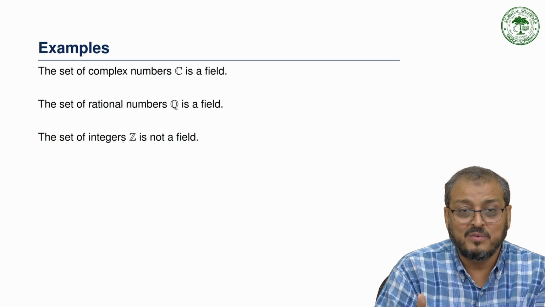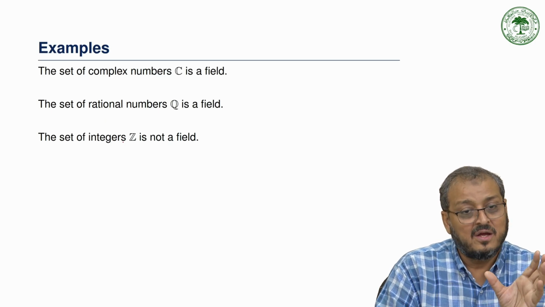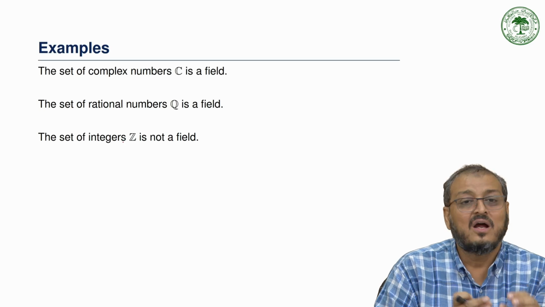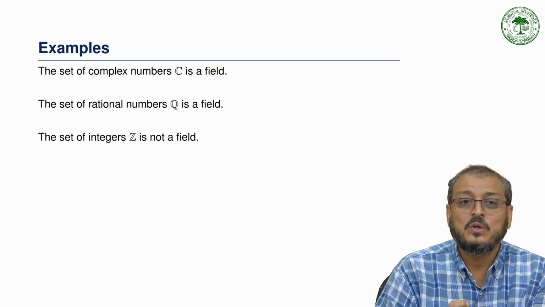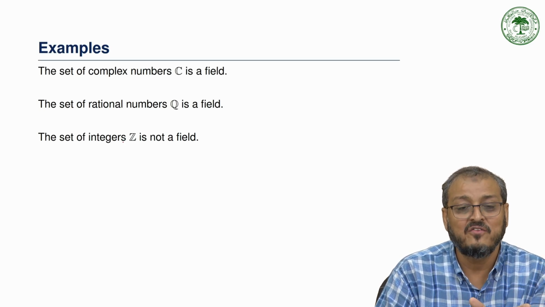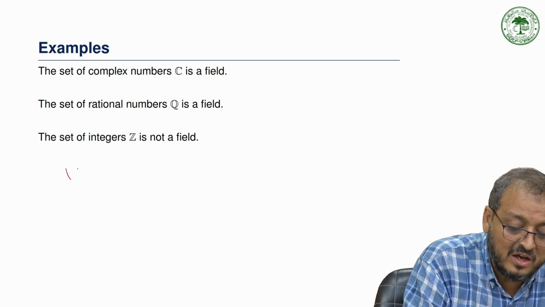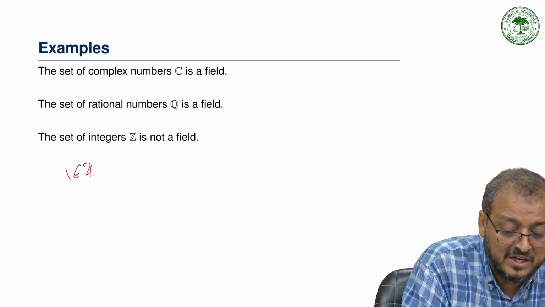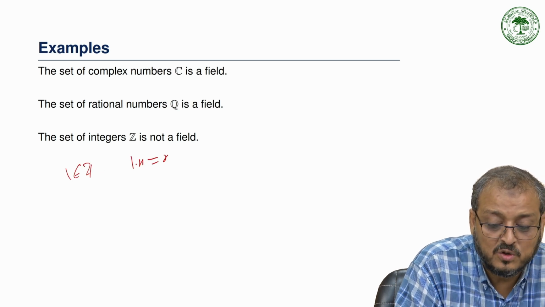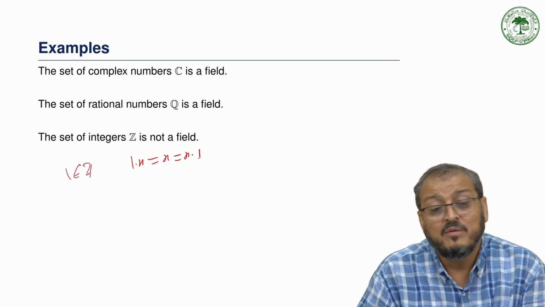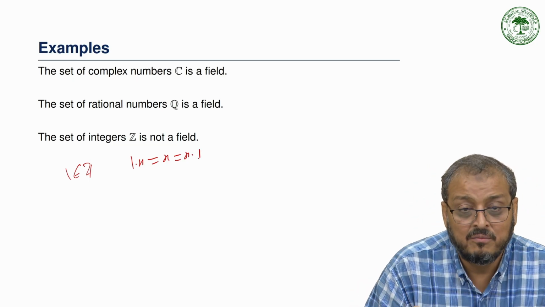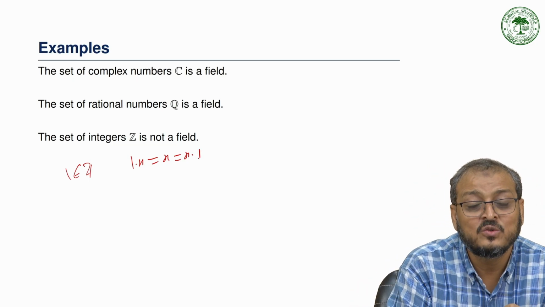Then we go to multiplication. Under multiplication it is closed, associative and commutative, and 1 also belongs to Z, and 1 into x is equal to x, which is x into 1, so the multiplicative identity also exists in Z.